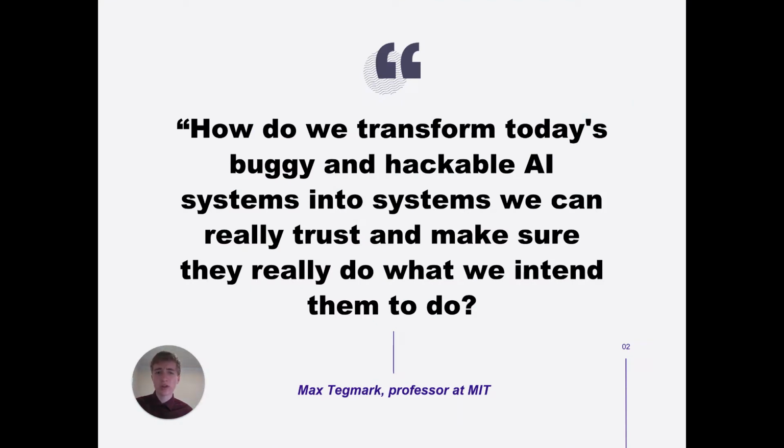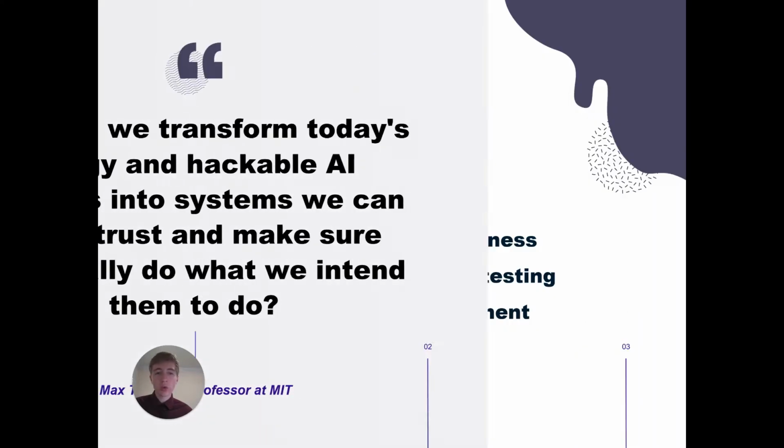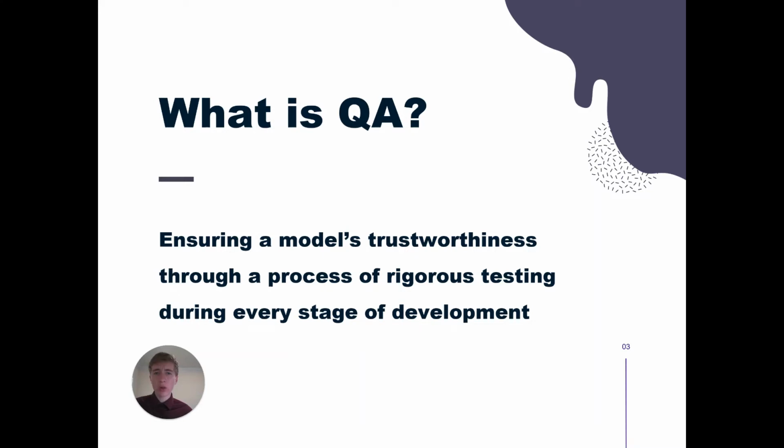Max Tegmark, professor at MIT specializing in the intersection of physics and AI, is quoted as saying, "How do we transform today's buggy and hackable AI systems into systems we can really trust and make sure they really do what we intend them to do?" So what is quality assurance? Well, one definition is this: ensuring a model's trustworthiness through a process of rigorous testing during every stage of development.